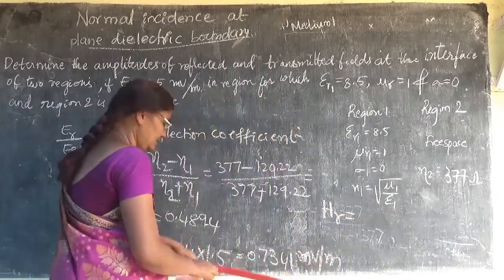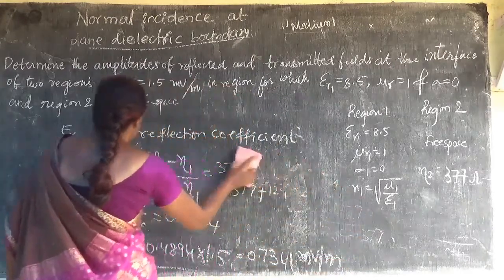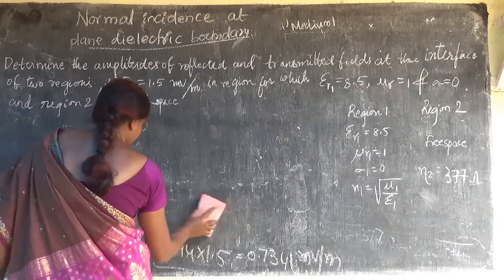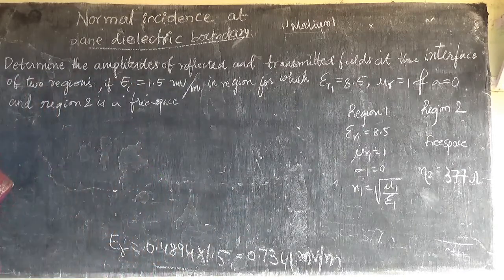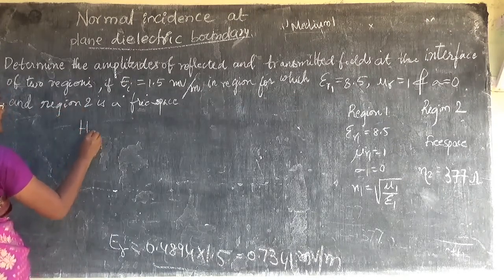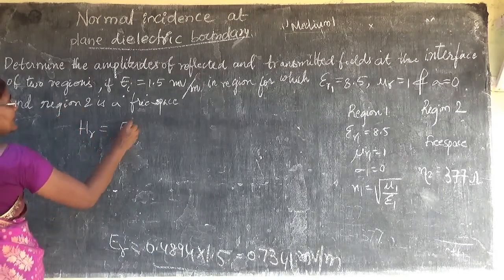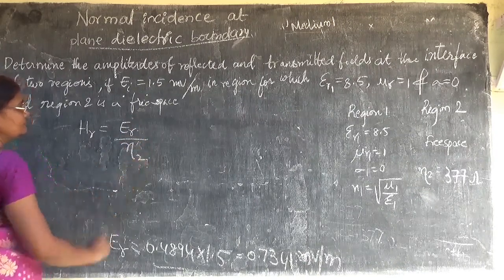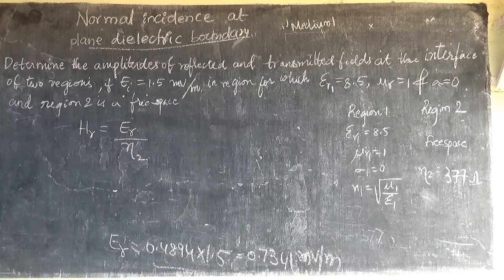I will rub this and write it here. HR is going to be ER by eta 2.